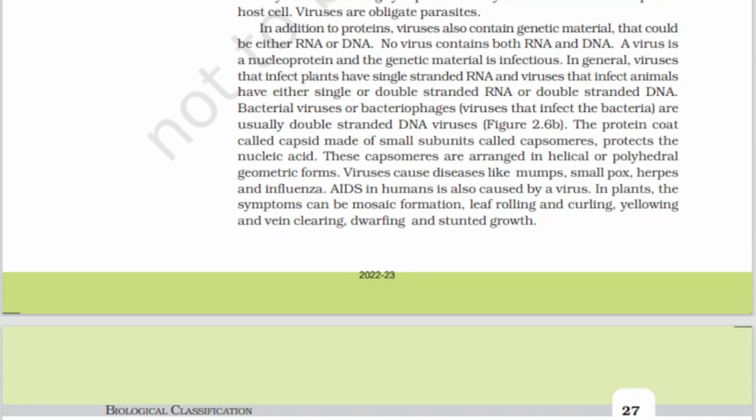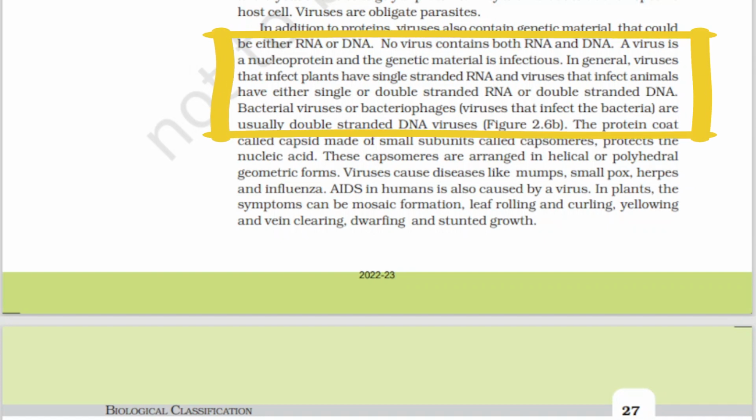In general, viruses that infect plants have single stranded RNA and viruses that infect animals have either single or double stranded RNA or double stranded DNA.